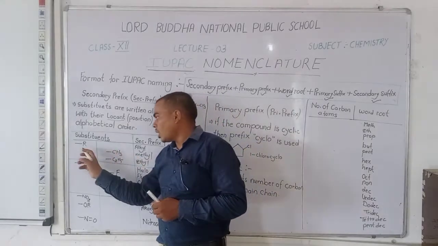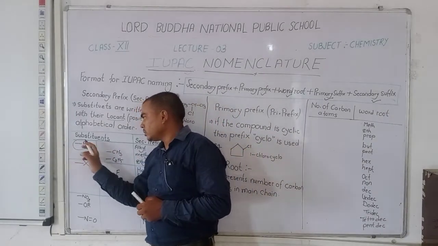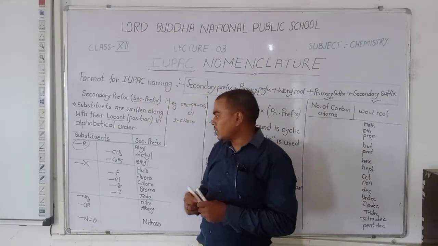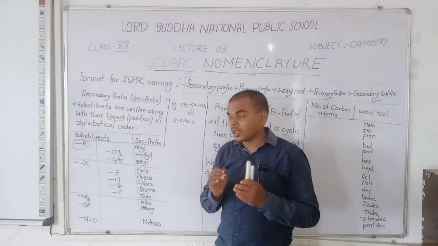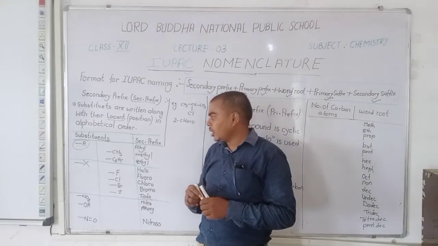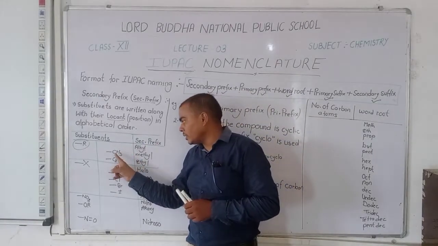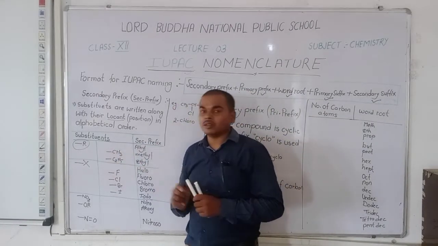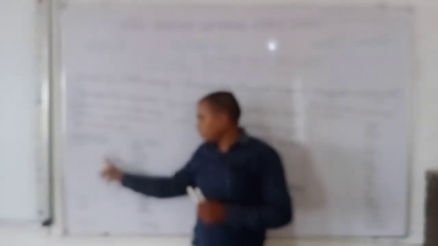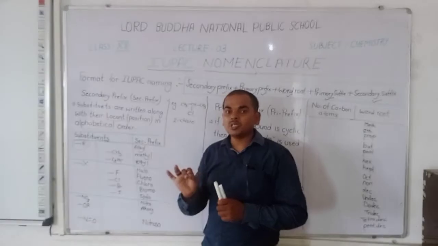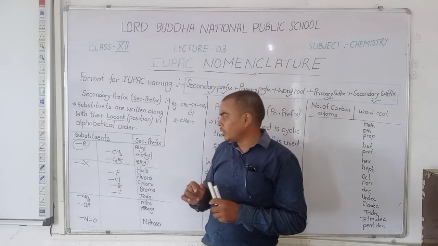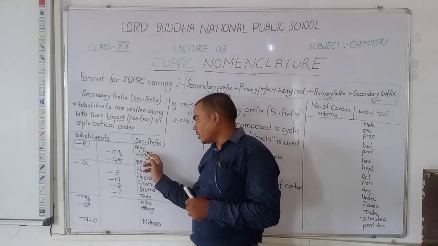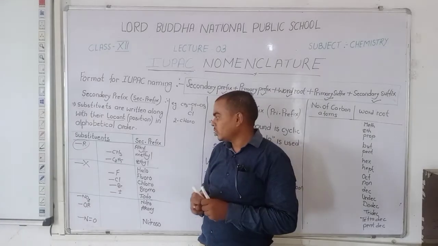First, R. R is alkyl. Like if R is represented by CH3. Here this bond represents the missing atom, missing carbon. Then we use yl.